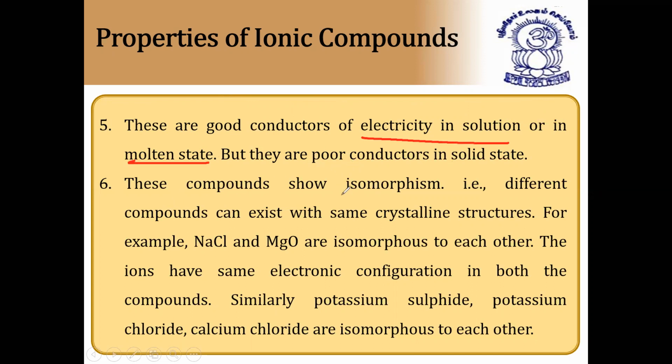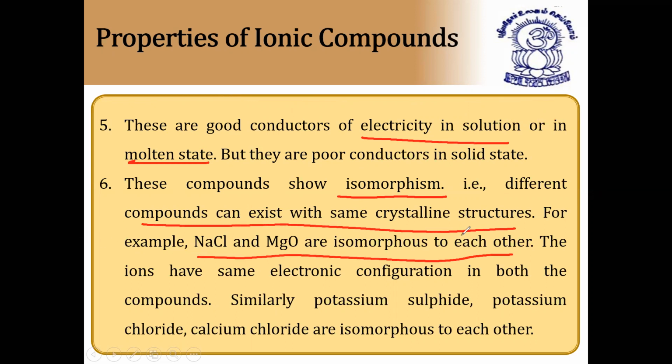These compounds show isomorphism. What is isomorphism? Different compounds can exist with the same crystalline structures. For example, NaCl and MgO are isomorphous to each other, meaning they have the same crystalline structure. These ions have the same electron configuration in both compounds. Similarly, potassium chloride. Why the same electron configuration? Sodium has 10 electrons in the valence shell and chlorine has 18 electrons. Similarly, oxygen has 8 electrons in the valence shell.